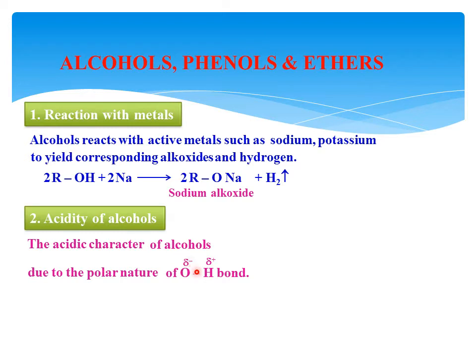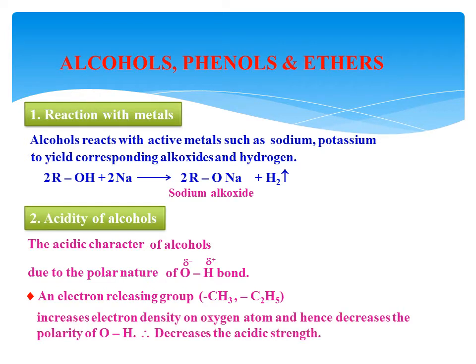It carries a delta negative charge. Then H becomes electron deficient, therefore it carries a delta positive charge. This is called the polarity of the OH bond. Because of this unequal sharing of the bond, the hydrogen, if possible, will break the bond and be eliminated as H plus. From any compound, when H plus, a proton, is liberated, it is a proton donor. Donation of the proton is the acidic character.